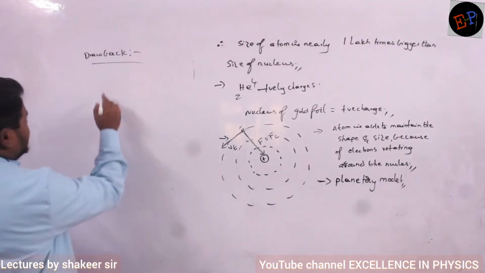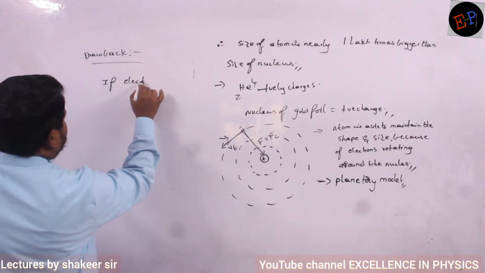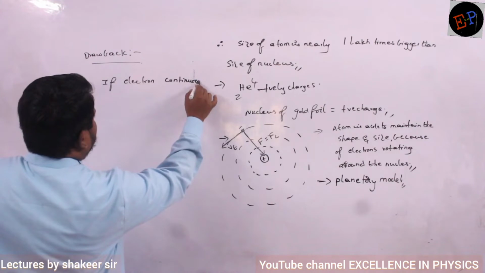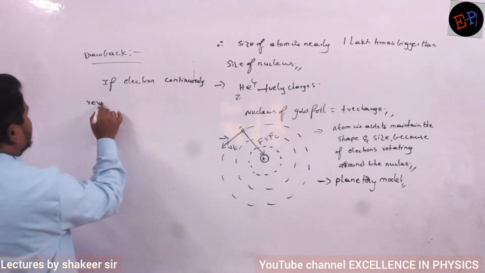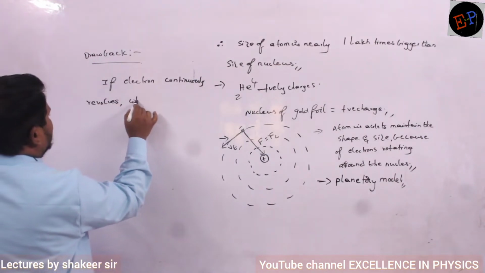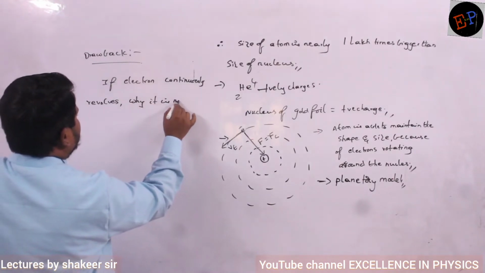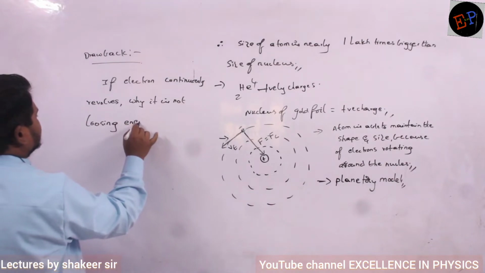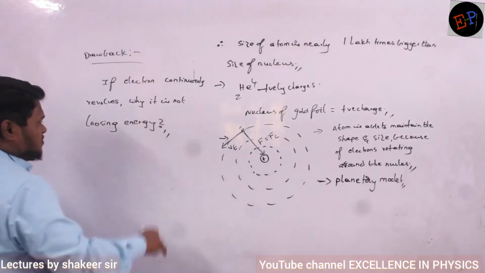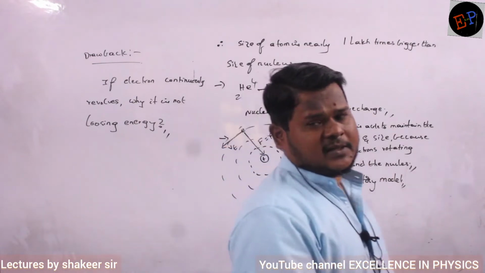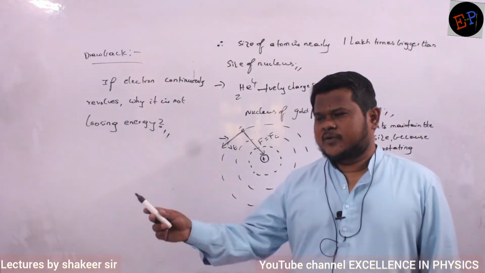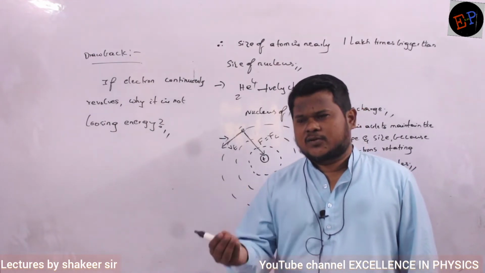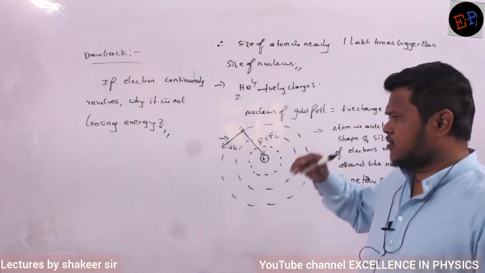Main drawback is that if the electron continuously revolves, why is it not losing energy? This was the question which was put forward by other scientists. See, if any body is moving, it should lose energy, no? Why is it not losing energy and why is it not falling on the nucleus?